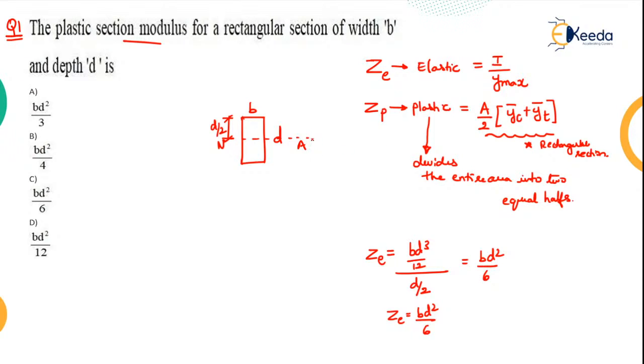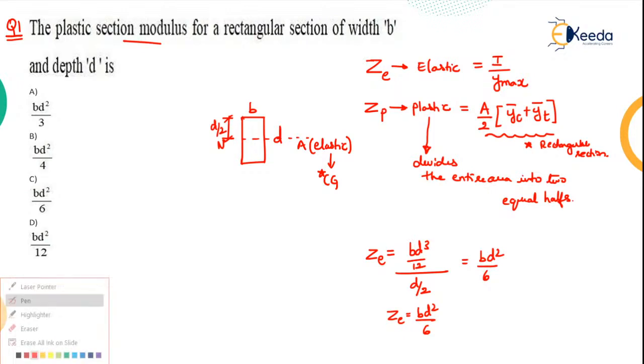Now, when we go for ZP, first of all, we have to locate, see, this is your elastic neutral axis. Elastic neutral axis generally passes through your center of gravity or CG. Now, when it comes to the plastic neutral axis, I'll call it YP bar, and the elastic neutral axis I'll call YE bar, just for understanding.